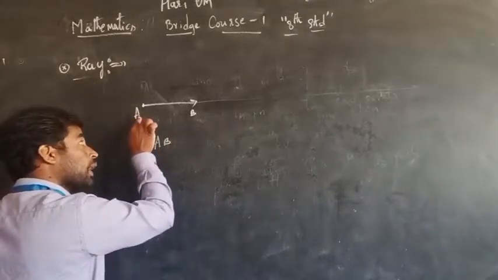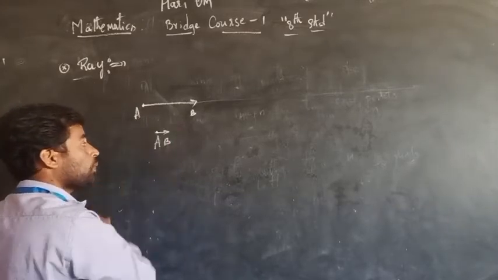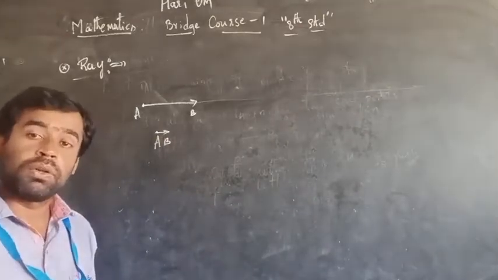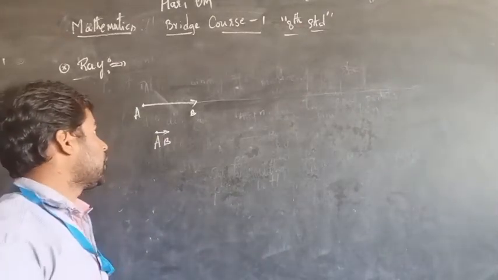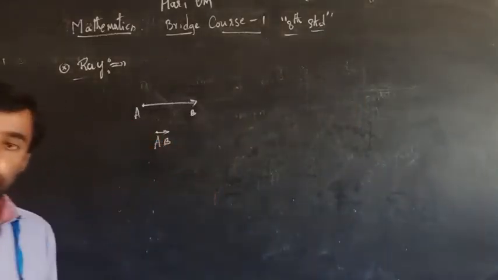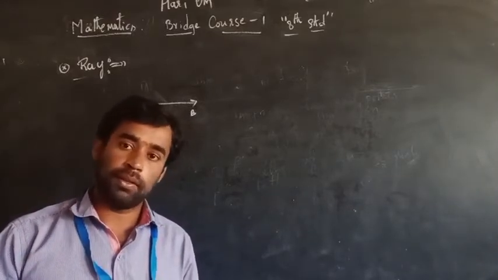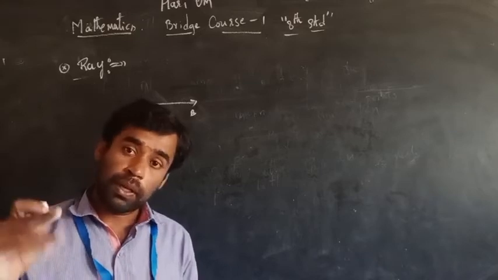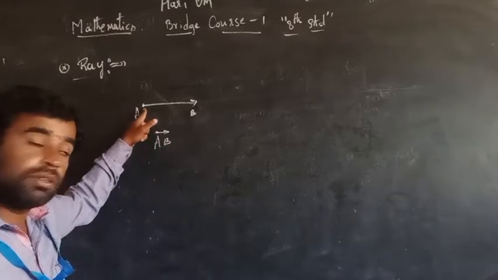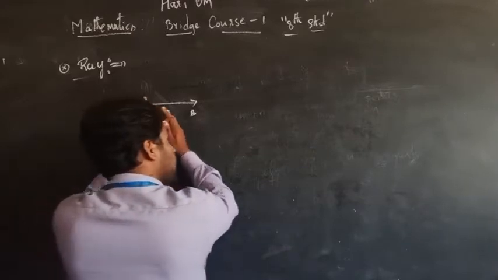So A is the end point, and B on that side is the moving point. So AB is a ray. Is it clear? Here we are not able to measure the length of this one, because we can extend the ray in only one direction. A line that we can extend in only one direction, and on the other side it has the end point, we can't extend in that direction. That is what we call a ray.